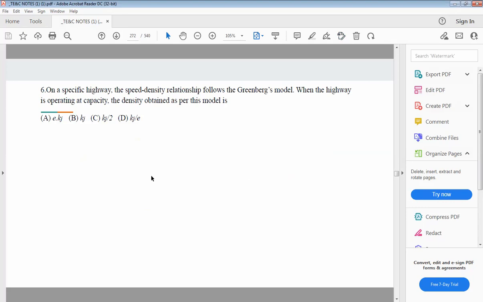Next, on a specific highway, the speed density relationship follows the Greenberg model. ग्रीनबर्गचं मॉडेल काय होतं? लॉगॅरिथमिक रिलेशनशिप होतं. V is equal to Vf ln K by Kj.